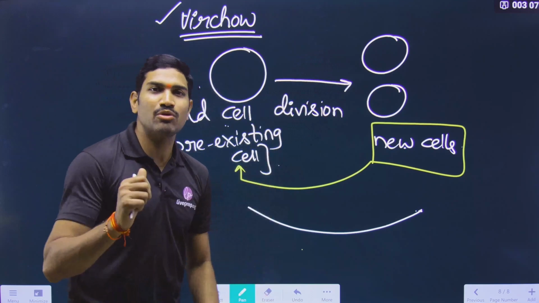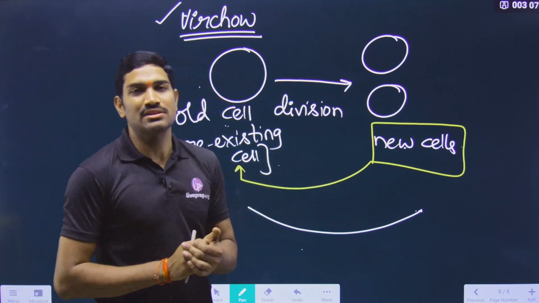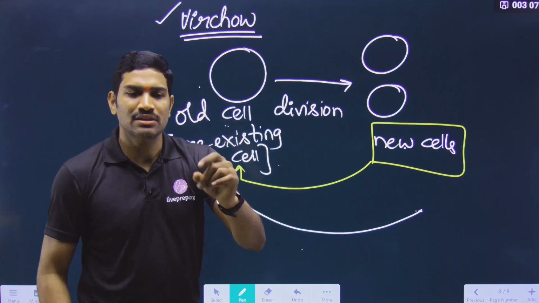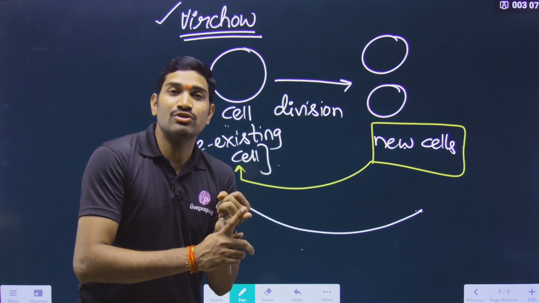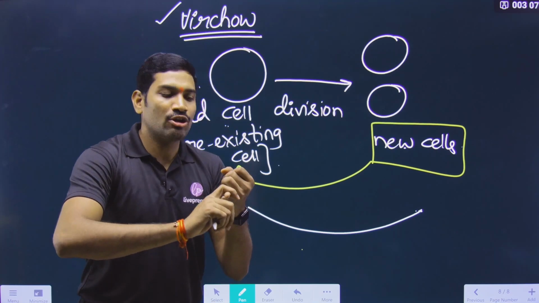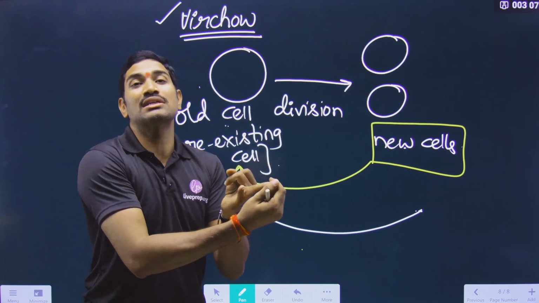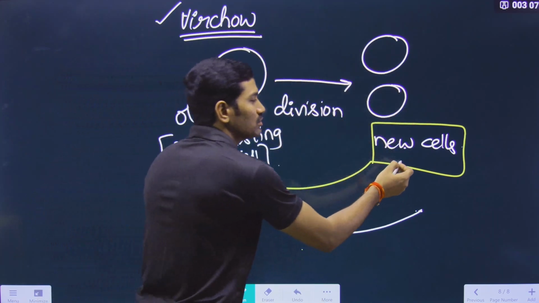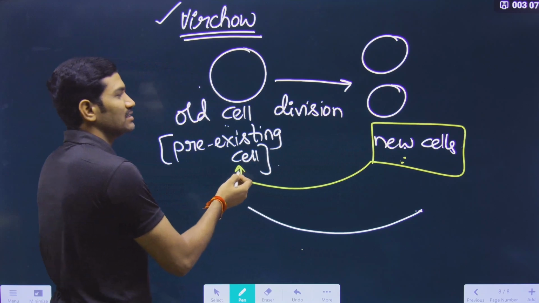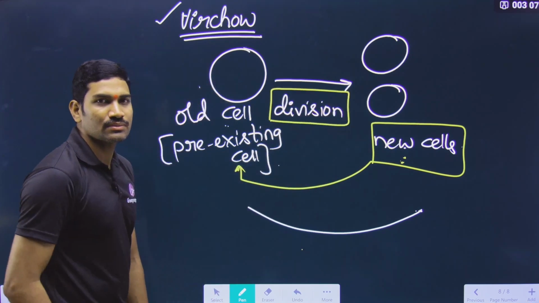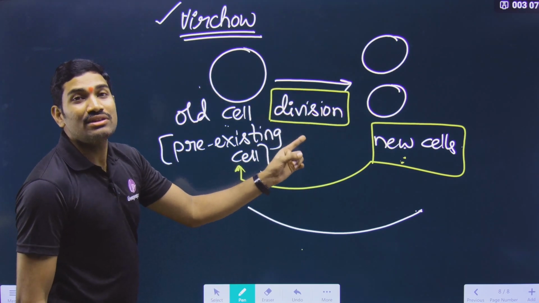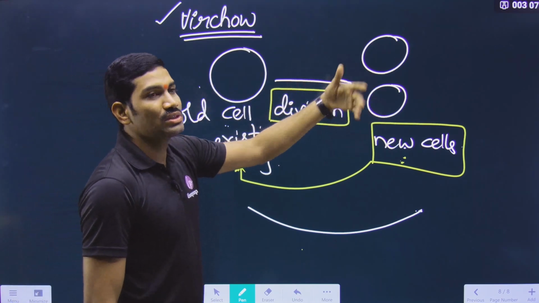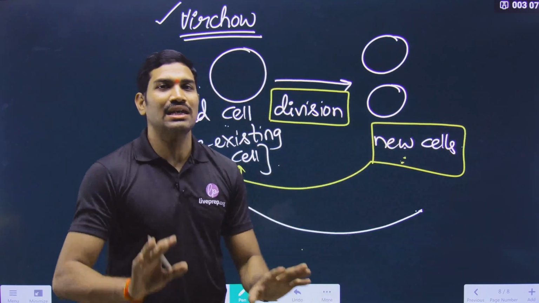So he modified this. Why did he modify this? Because he added one more sentence. Originally in the cell theory proposed by Schleiden, only one is there, that is, bodies of all the organisms are composed of cells and their products, that's it. And now this scientist is adding one more sentence. What is that one more sentence? Regarding the origin of the cells. So how are the new cells formed? New cells are formed from pre-existing cells. By what process? The process is called division, and this process is simply called cell division. So in this way new cells are formed from pre-existing cells by cell division.